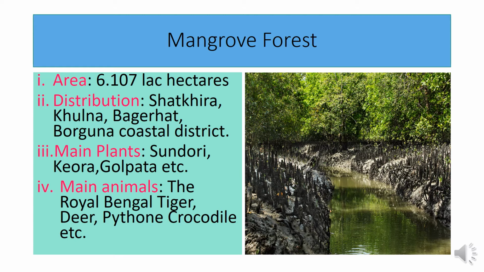The main trees of Sundarban are Sundari, Keora, Goran, Golpata, and the main animal of Sundarban is the famous Royal Bengal tiger, world famous, then the deer, monkey, pythons, crocodile, etc.